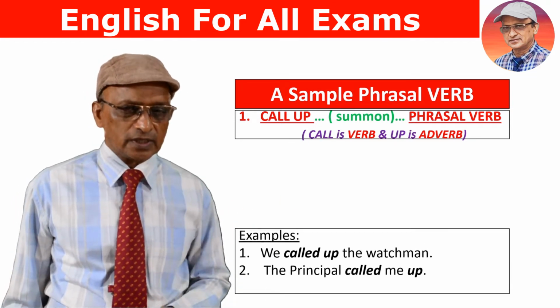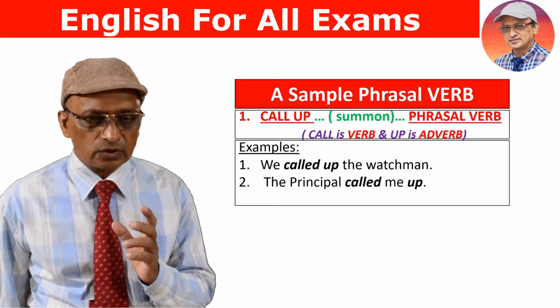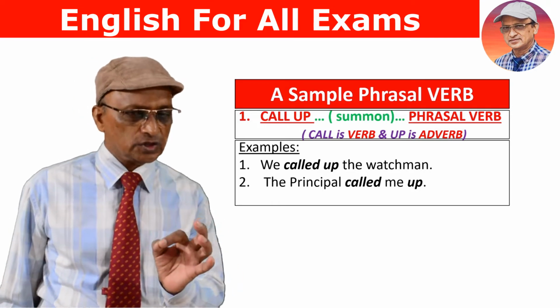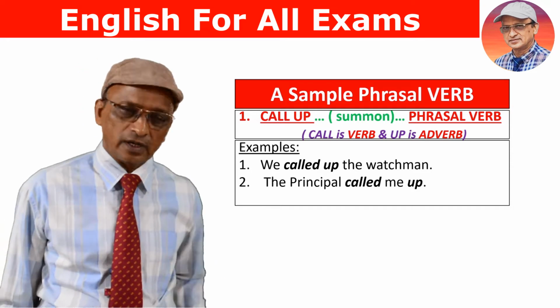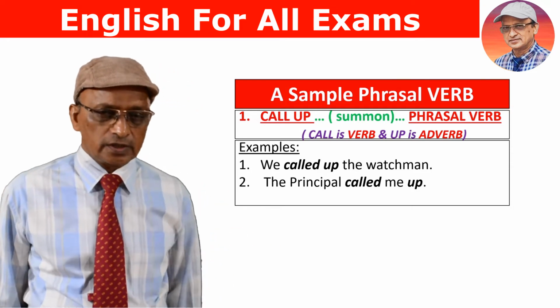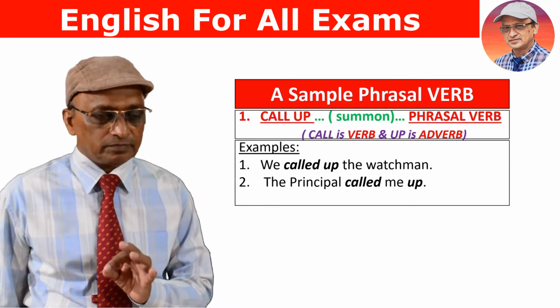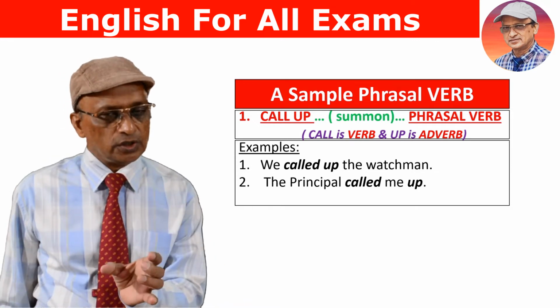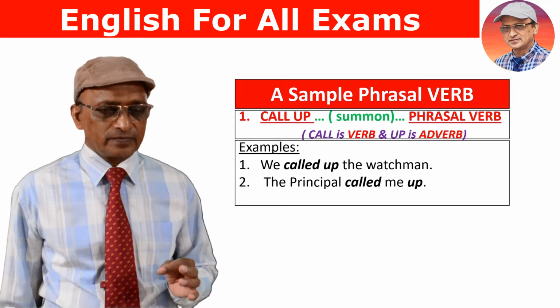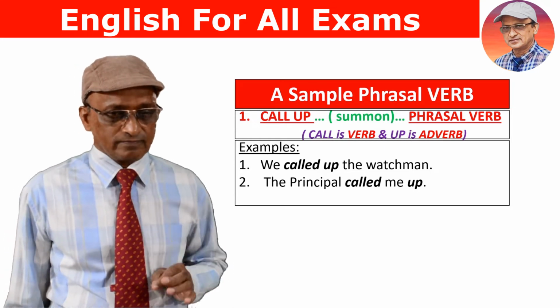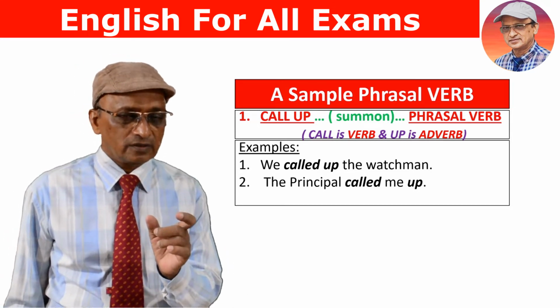Some other examples are: we called up the watchman. This is a sentence in which the phrasal verb call up is used correctly. Another sentence: the principal called me up. This is also a sentence in which call up is used, but in a broken manner. When I say I called on him, this seems to be a phrasal verb.